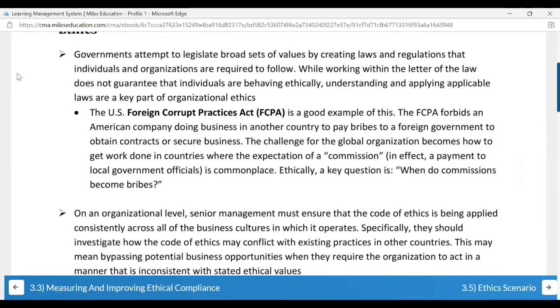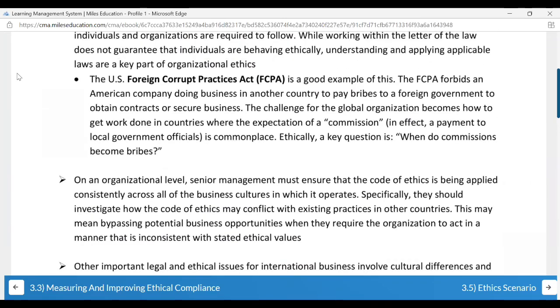FCPA is another important thing which can come for your exam. What FCPA says is that it prohibits US public companies from paying bribes to foreign governments in order to obtain a contract. So let's say the US government is planning to get into a construction contract in another country. The US government officials are prohibited from giving any bribe to the foreign country government officials for getting the contract. For a contract, many times a tender is passed and one of them is selected, and so on. So bribe is not allowed.